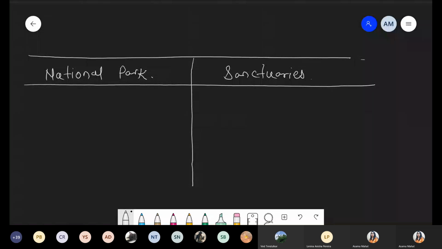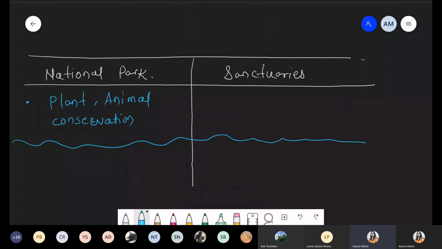Now, when we are talking about national park, it means that there is preservation of both plant as well as animal. There is protection and conservation of plant as well as animal. But when we are talking about the sanctuary, in case of the sanctuaries, we have to only conserve animals. Okay, only animal. ये first difference हो गया.